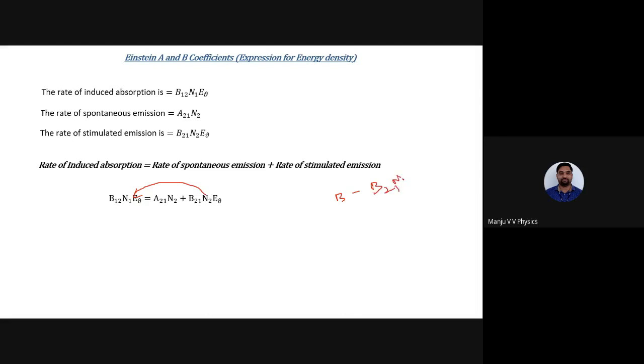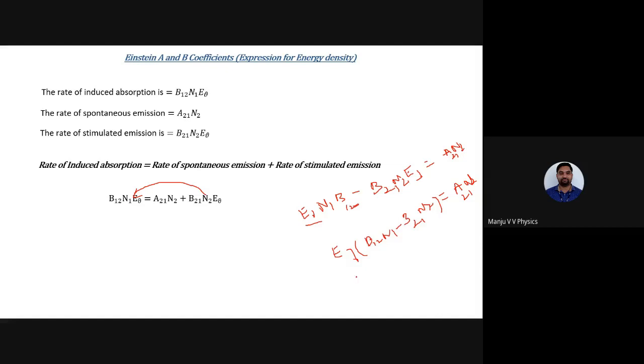B21 N2 E mu will be equal to A21 N2. This is what you get. Here B12 N1 then E mu. This is what I get if I take to the left hand side. So this E mu here, this E mu here, take as a common. If I take out a common, B12 N1 minus B21 N2 will be equal to A21 N2. The same thing I have written.